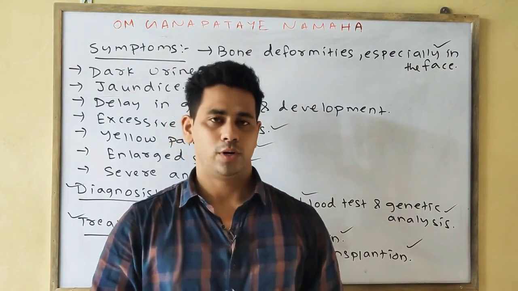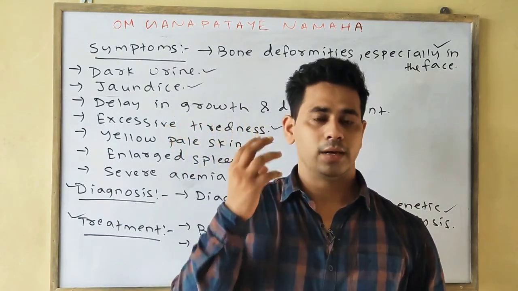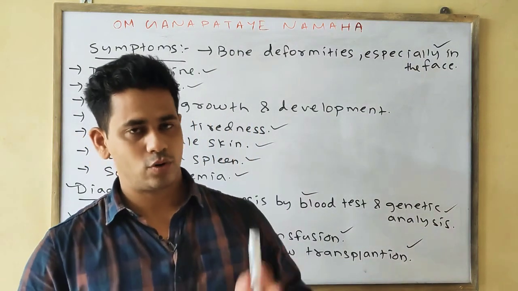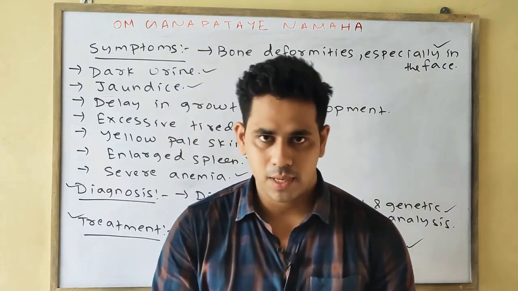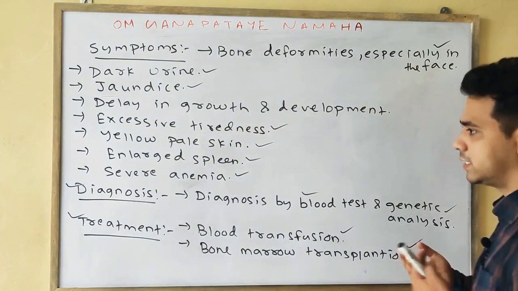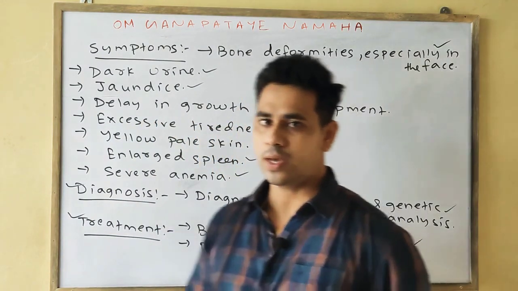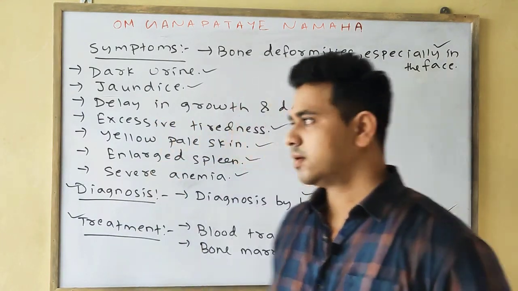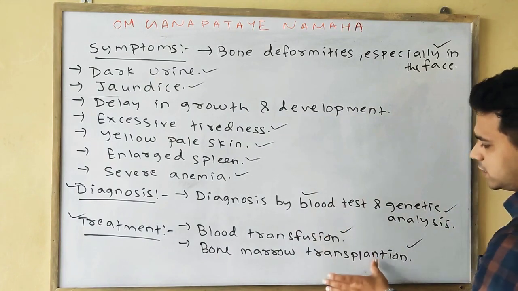It is very important. If it comes in the question, then give some introduction, write about thalassemia as I have told, write about the types of thalassemia, that is alpha and beta thalassemia. Then the types of alpha thalassemia, then the types of beta thalassemia, then write the symptoms, diagnosis and the treatment.